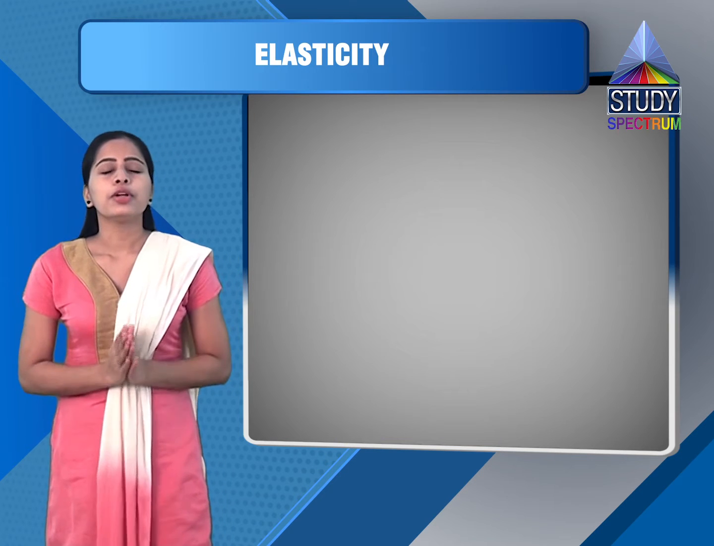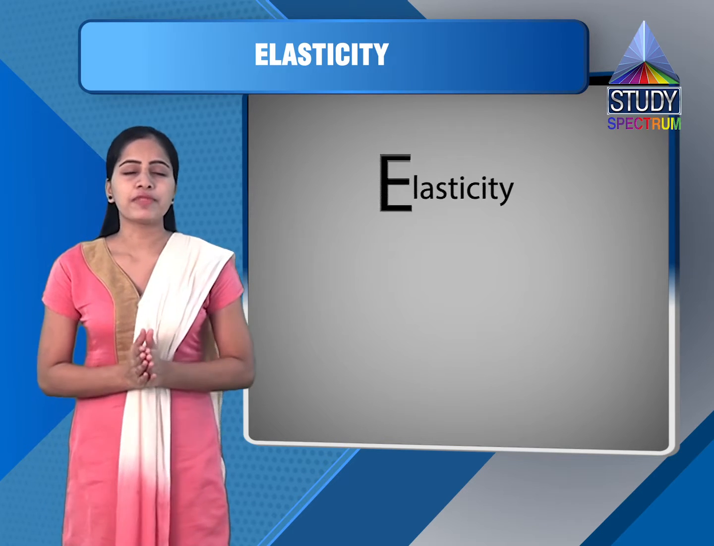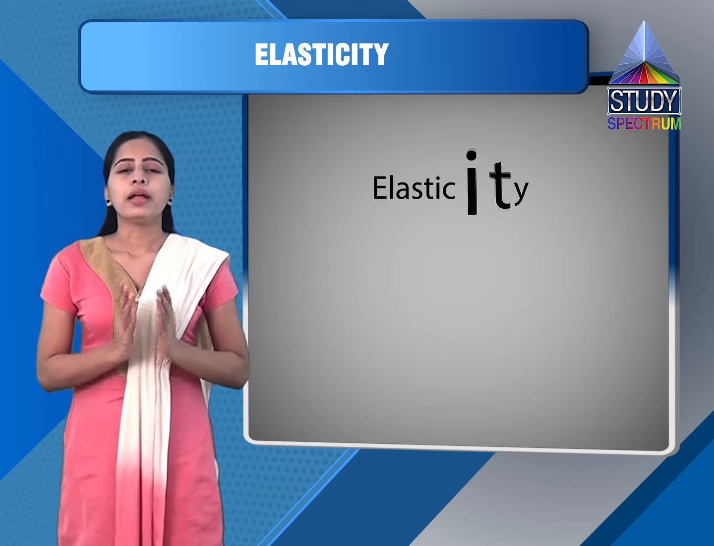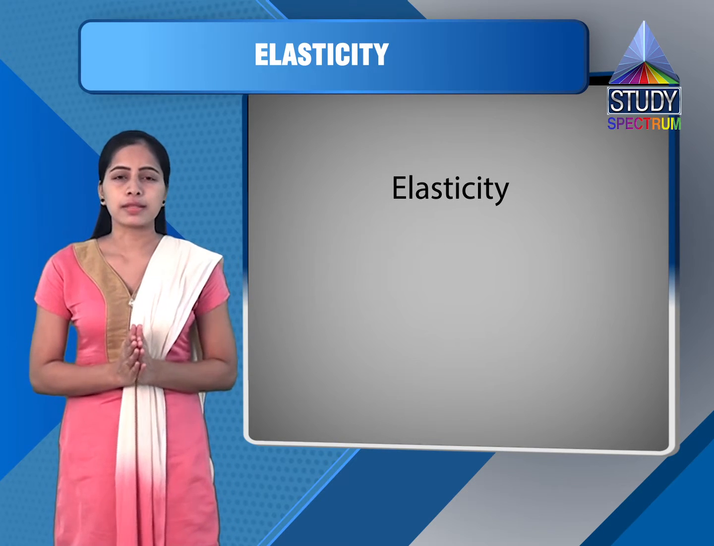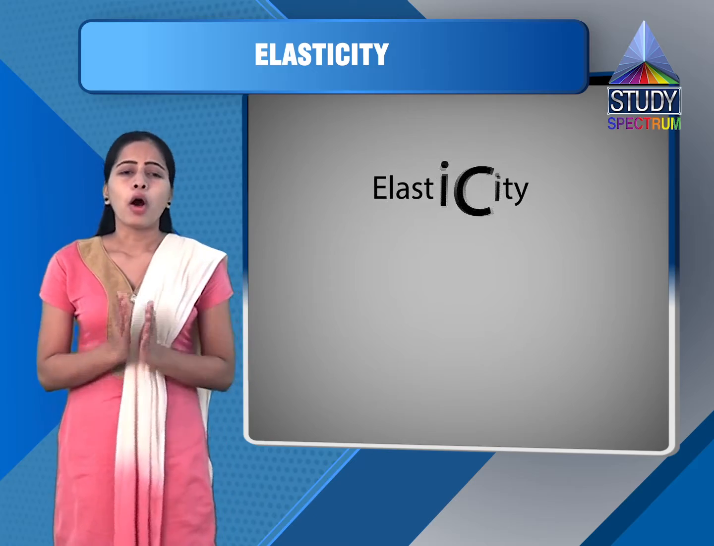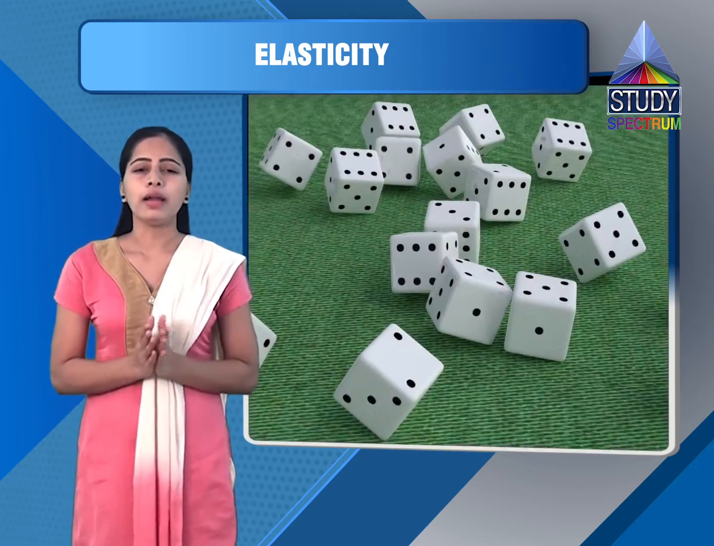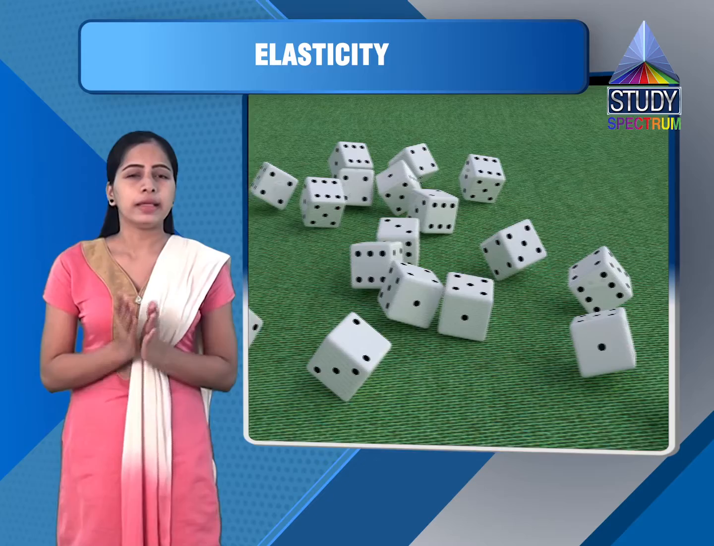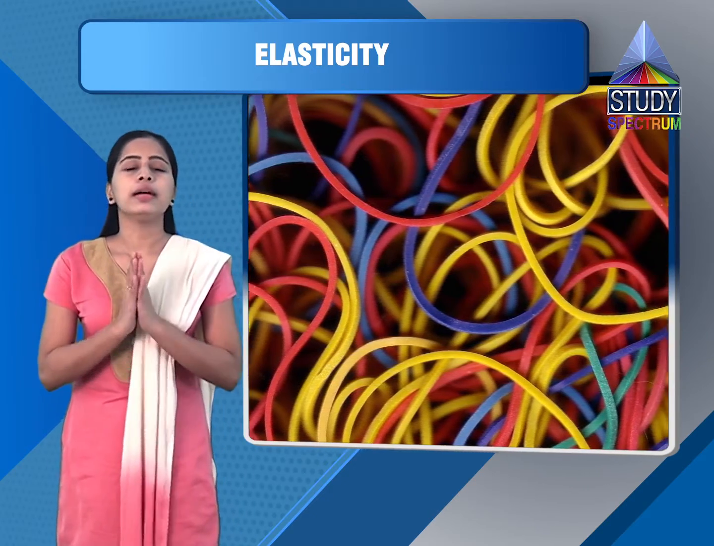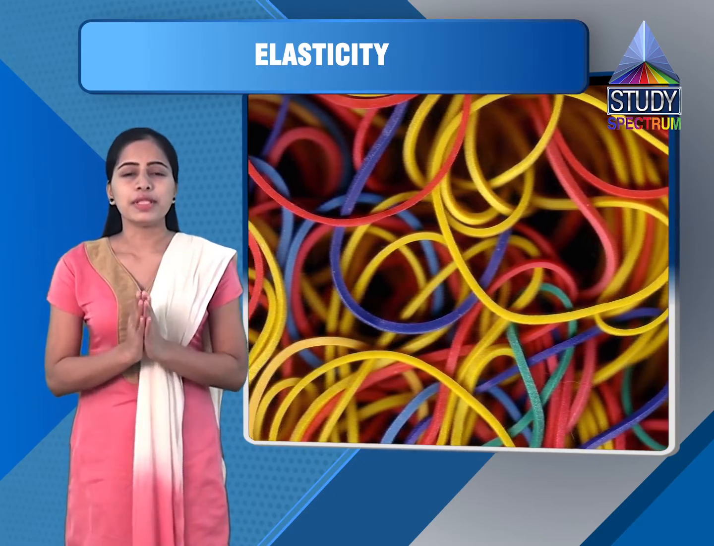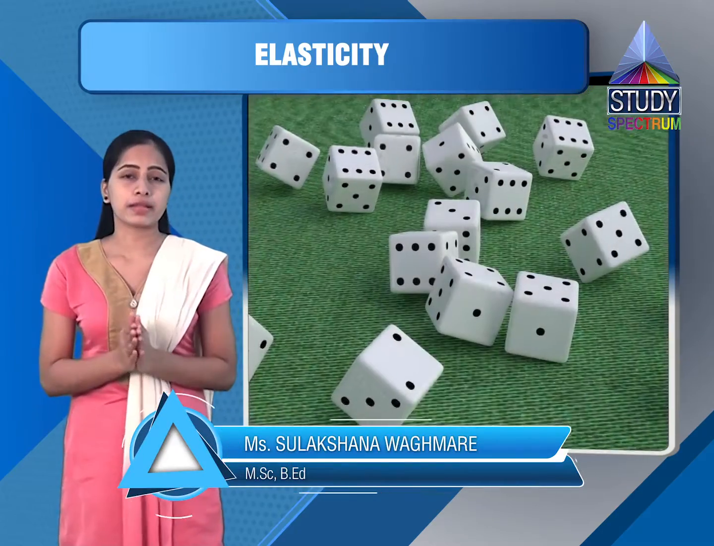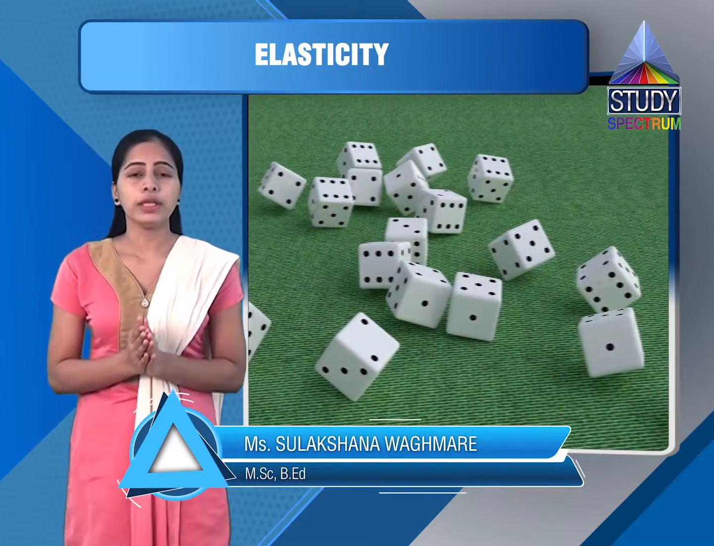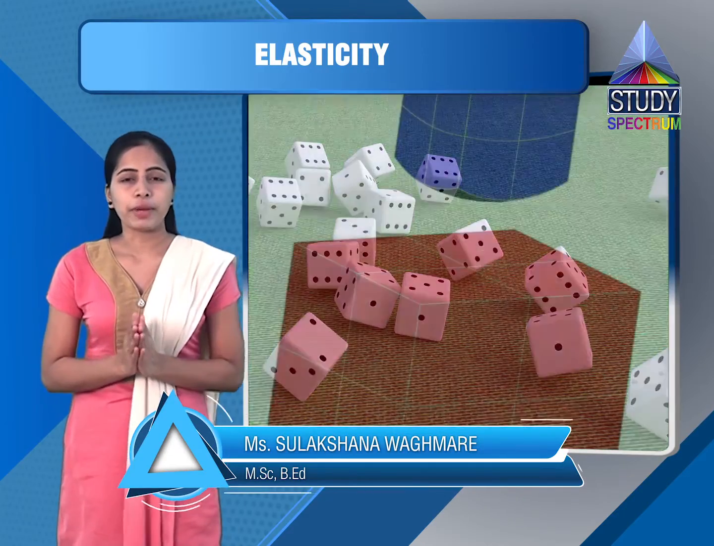Now let us start. Today our chapter is your 5th chapter, elasticity. Now in this chapter we will learn the property of elasticity of solids. All the rigid bodies are up to some extent elastic. You know that we can't say that there is a perfectly rigid body or perfectly elastic body or perfectly plastic body. We will see all these properties one by one.